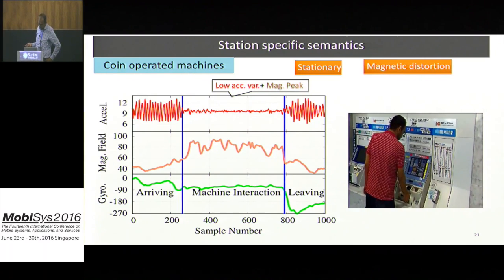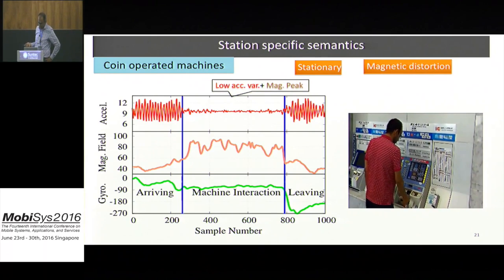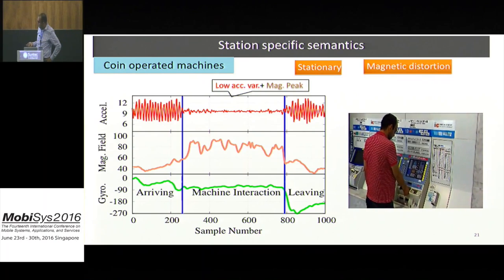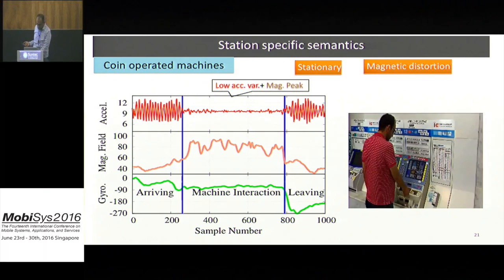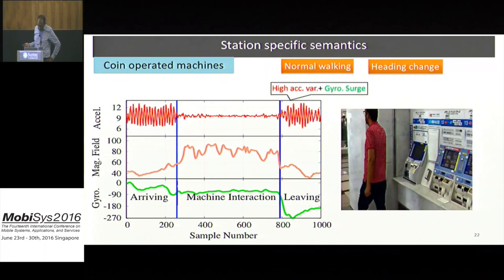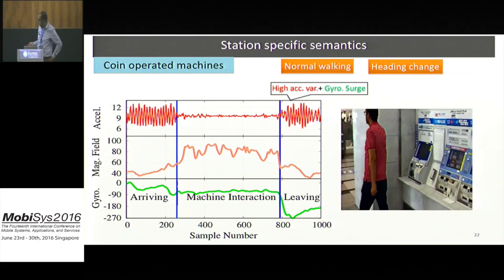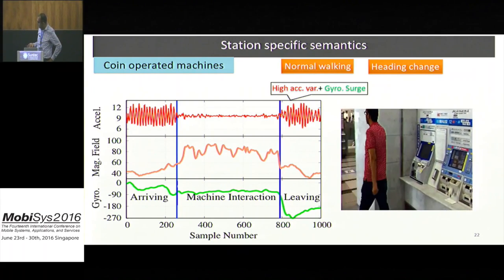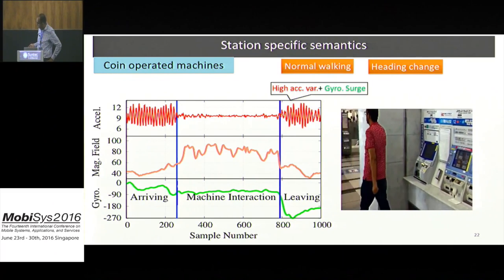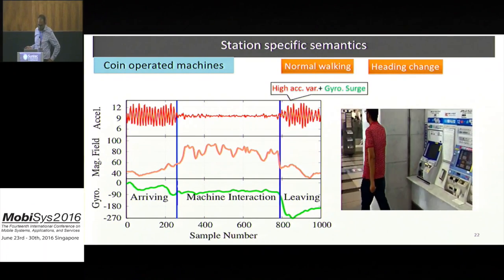At the same time, there is a distortion in the magnetic field, as shown on the gray curve. This distortion is caused by the metals and the electronic chips installed in these machines. This distortion forms a clear peak on the magnetic field, as shown in this figure, which can be easily detected by a peak detector. Finally, when the user finishes the interaction with the machine, he has to walk away. As all of these machines are usually mounted to a wall, the user has to change his direction, and this is reflected as a big surge in the gyrometer reading, as shown on the green curve. So we use this multi-sensor pattern to identify the coin-operated machines in general.